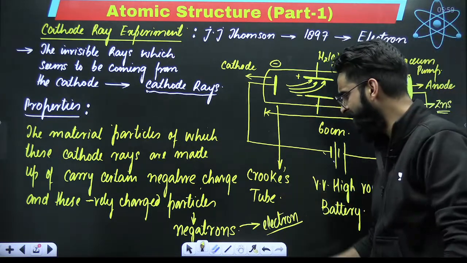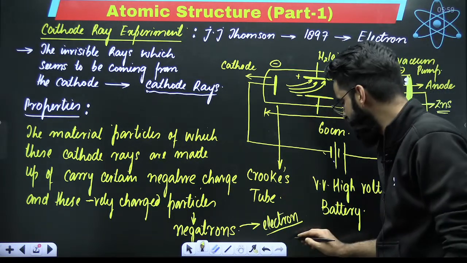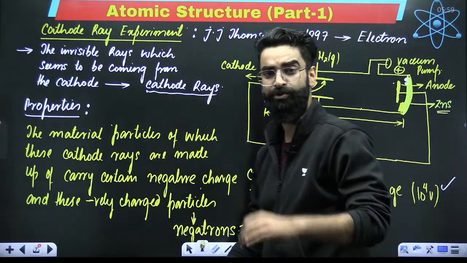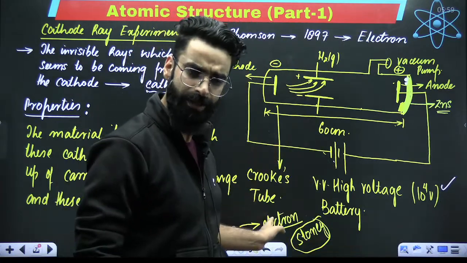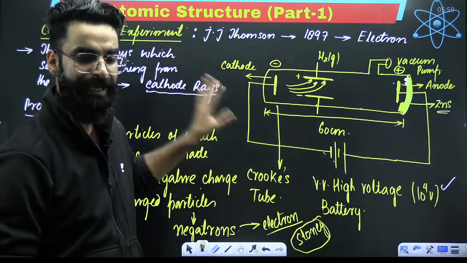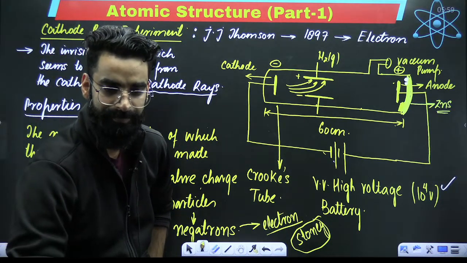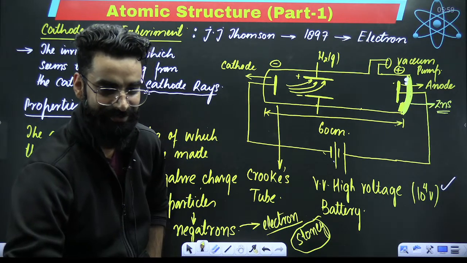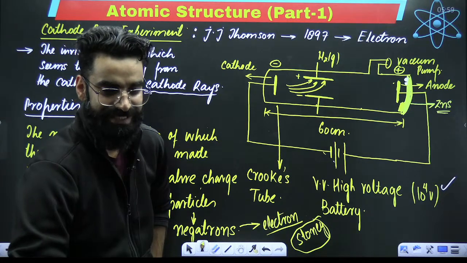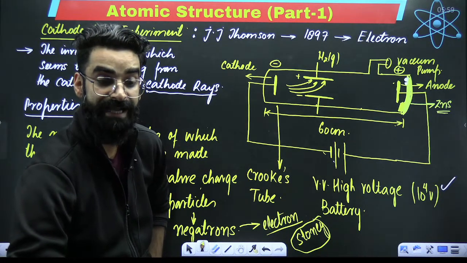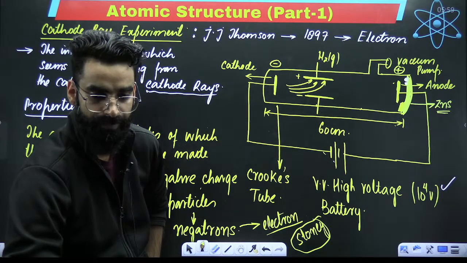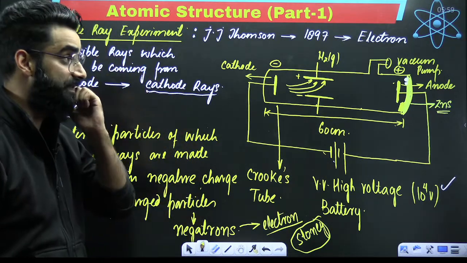And who changed the name? There was one more scientist whose name was Stoney. Stoney was the scientist who changed the name from negatron to electron, right? Did you get to know how this electron was exactly discovered? Exactly, negatron sounds cooler, right? I know. But dear students, is it clear till here? Did you get to know how this electron was exactly discovered? Perfect, guys, perfect.